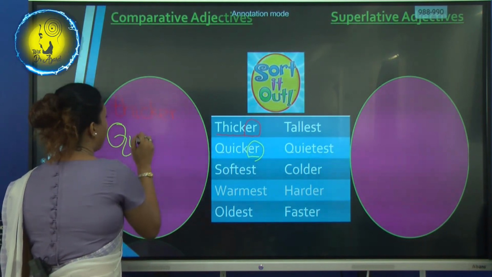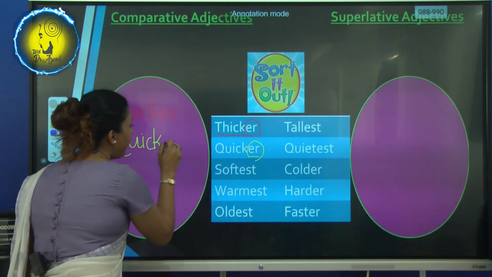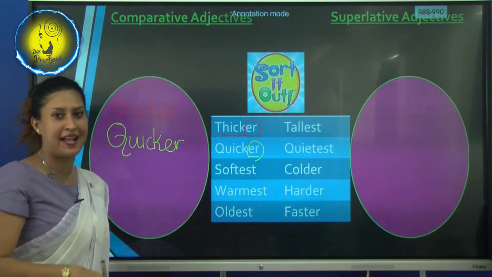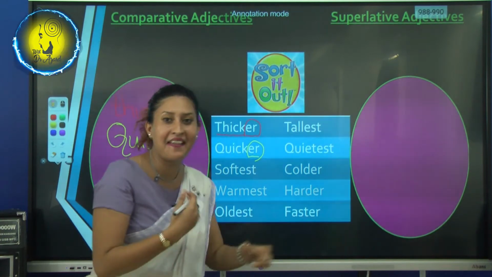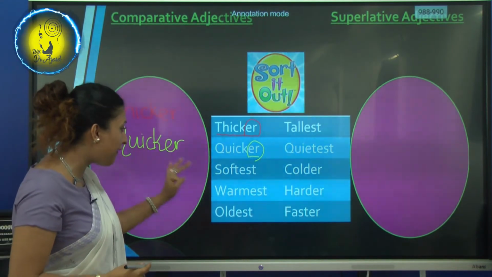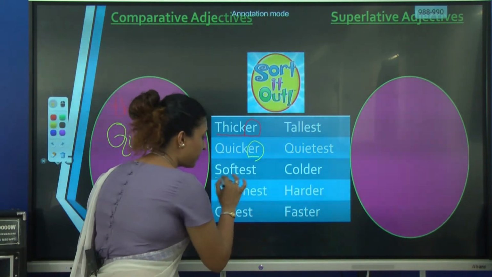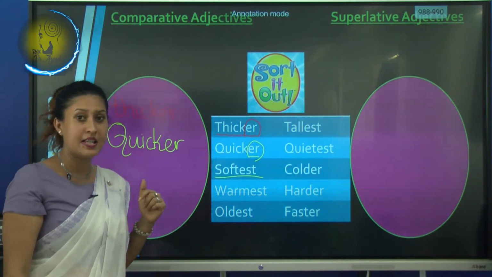Quicker. I think yellow is nicer than red, isn't it? You all can see it nicely. So, right, quicker. So, we are going to take another color here. Okay, we are going to take another color. Let's take this one. Softest.